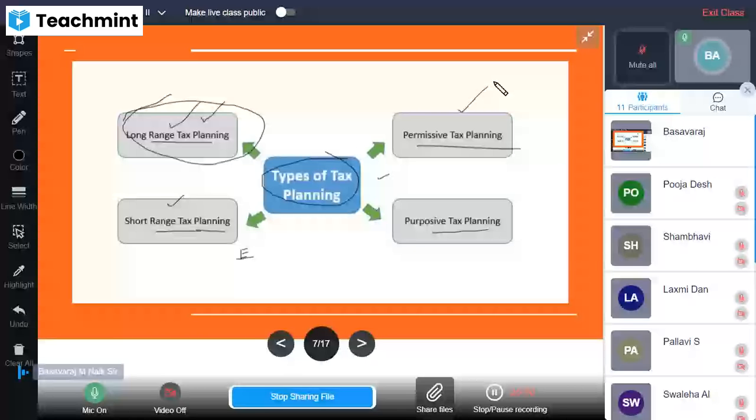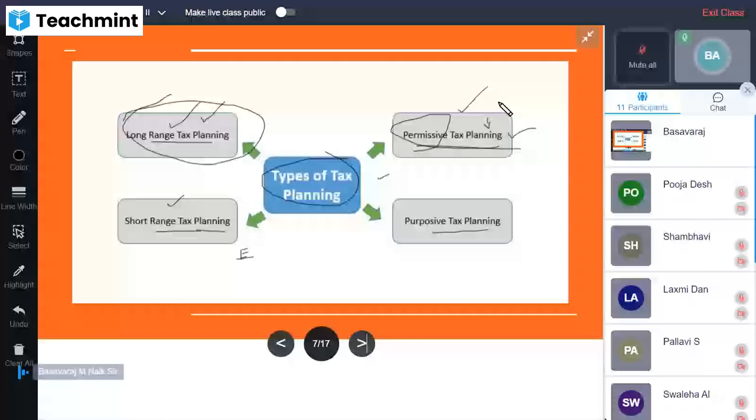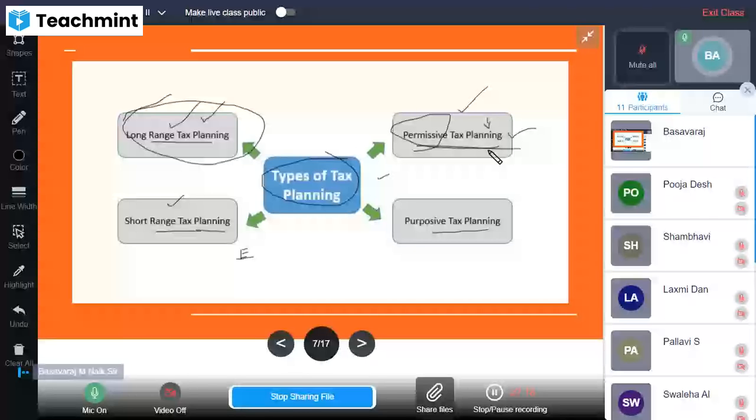Permissive, as the name itself says, means permission is required to do tax planning on this kind of activities. What permissions? It means he gets a license, he gets authorized. He must obey the rules and regulations of the income tax authorities and tax considerations. He should follow them, then only can he make a plan for it. That is what we call permissive tax planning.